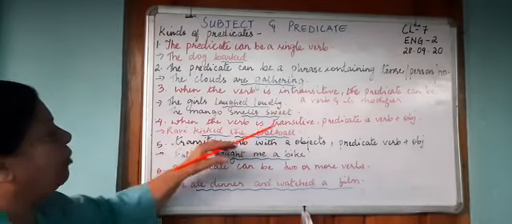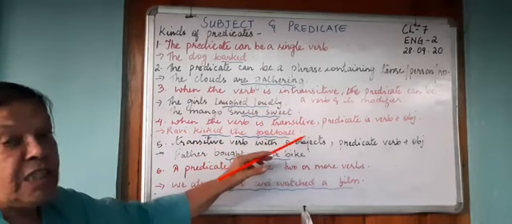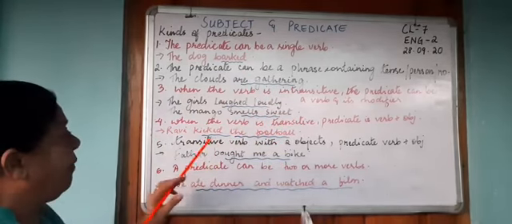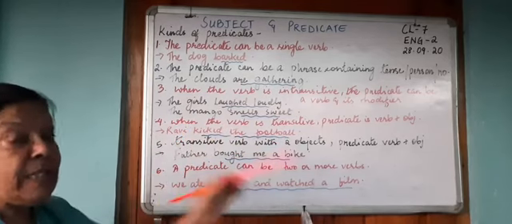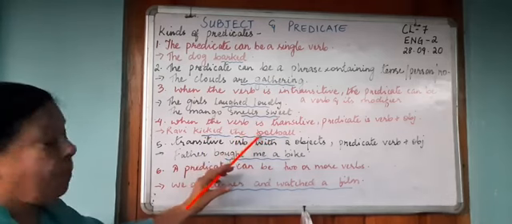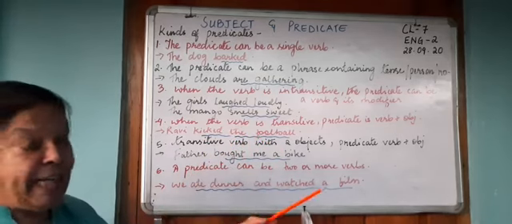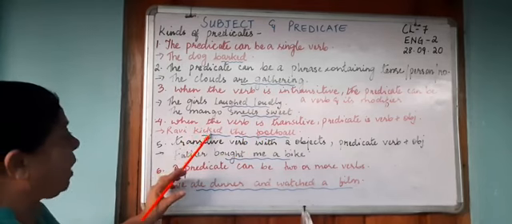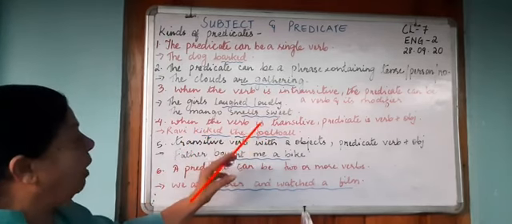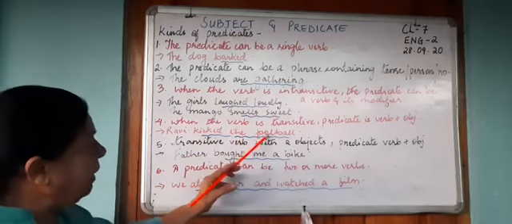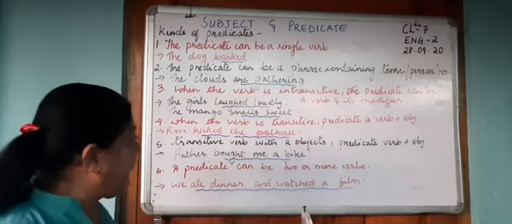A transitive verb is a verb which takes an object. When the verb takes an object, the verb and the object become your predicate. Not only the verb, but the verb and the object. So kicked is the verb. What did Ravi kick? The football. Football over here is the direct object. So the verb and the object form your predicate.